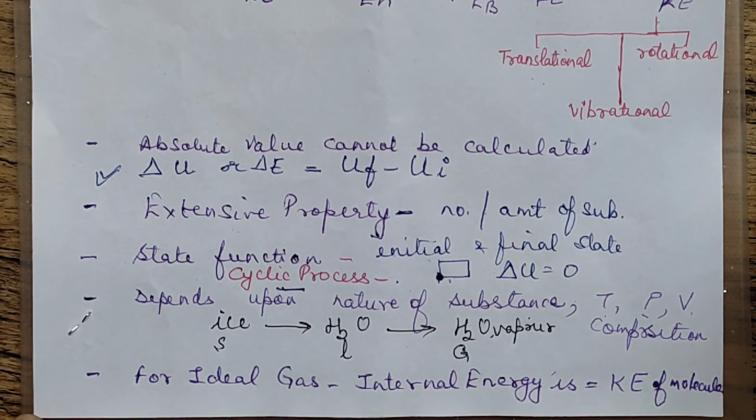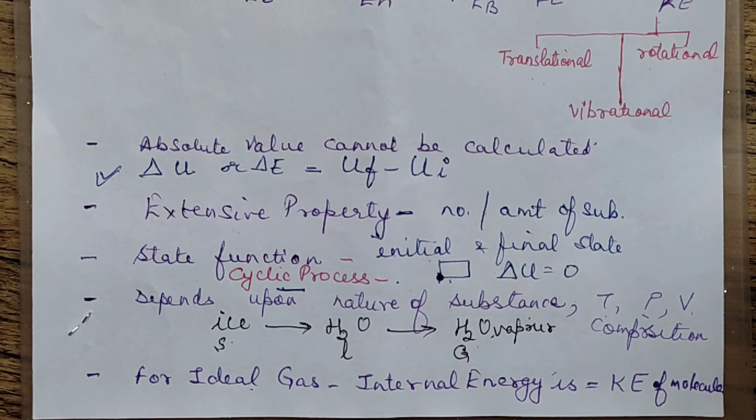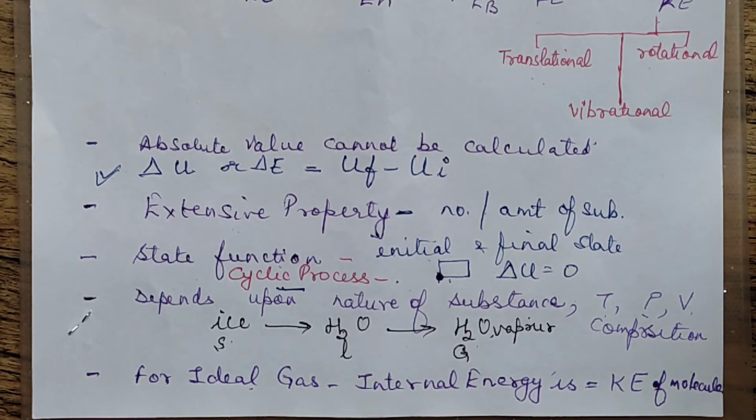The particles' positions are different, kinetic energy in each case will be different, potential energy will be different. So obviously the internal energy here or here or here will be different. If you're trying to measure the change in the internal energy from, say, solid to liquid or from solid to gas, obviously the change in internal energy will be different. It is dependent upon the physical state of a substance, the temperature, pressure, volume and composition.